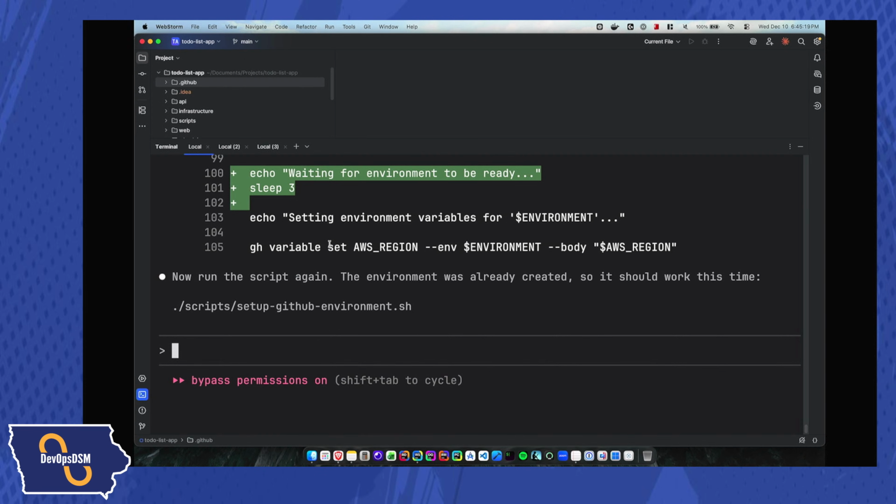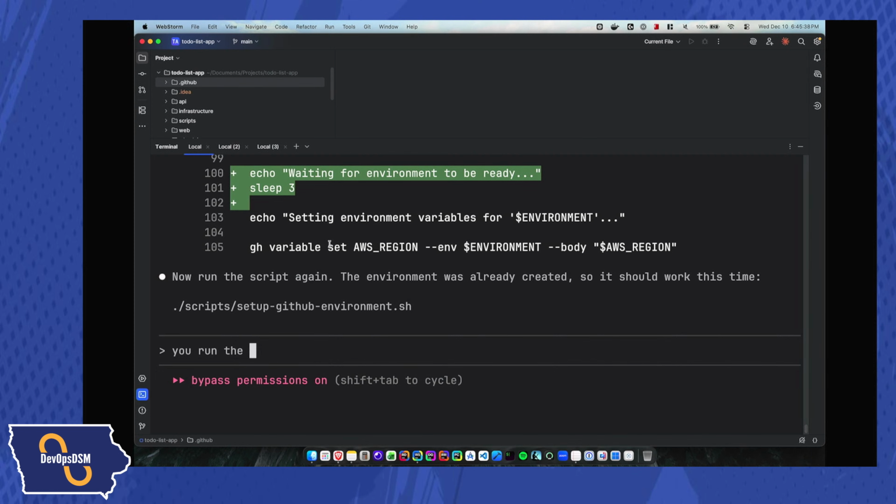If it can't fix it itself, the backup is that I'll have to go manually set these up in GitHub myself. I don't really want to do that, but I will if I have to. And run the script again. In this case, I actually don't want to run the script again, because I know if I run the script again, I'm going to have to enter in those values again. So I'm actually going to tell Claude to do this.